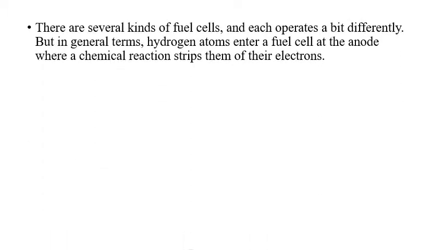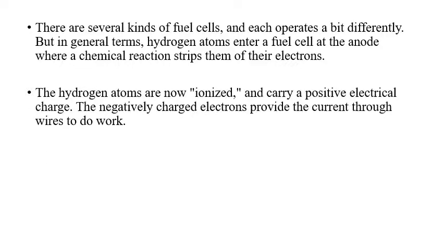There are several kinds of fuel cells and each operates a bit differently. But in general terms, hydrogen atoms enter the fuel cell at the anode, where a chemical reaction strips them of their electrons. The hydrogen atoms are now ionized and carry positive electrical charge. The negatively charged electrons provide the current through a wire to do work.